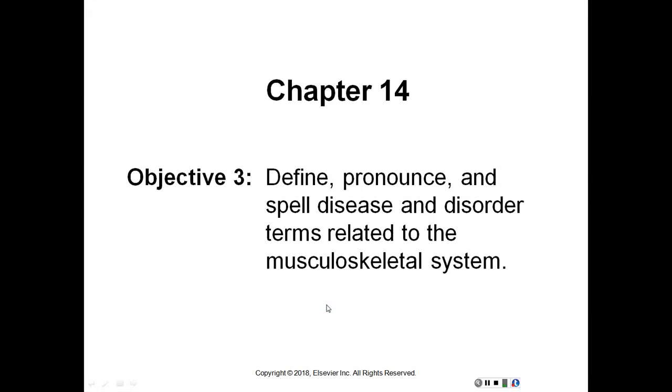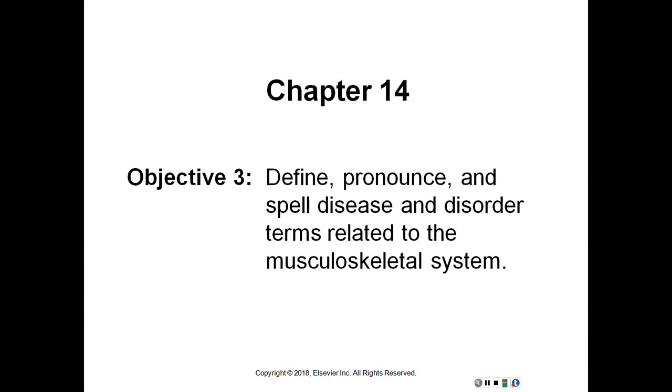Continuing with Objective 3, now we're going to define, pronounce, and spell disease and disorder terms related to the musculoskeletal system. And we will start with the terms built from word parts. And again, there's quite a few terms in this chapter, so it's just going to take a little bit more time to learn them.